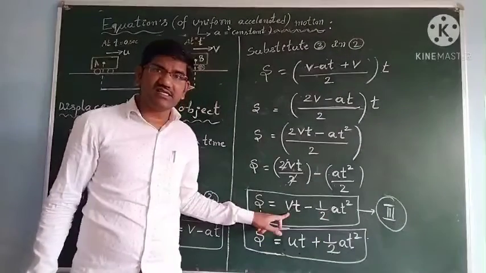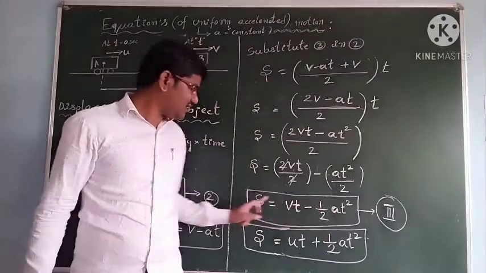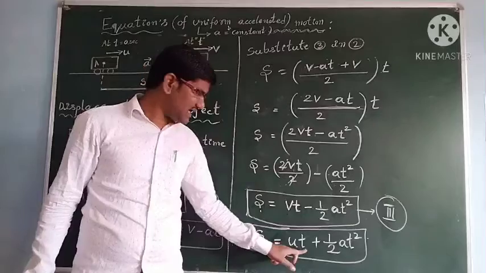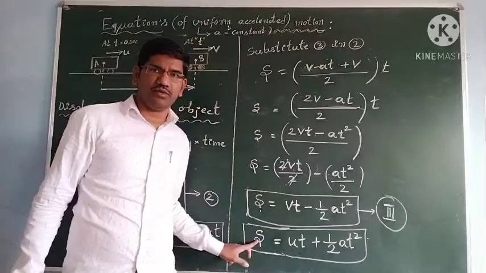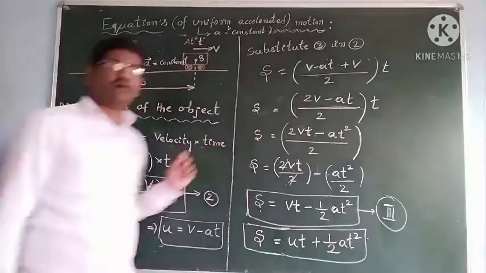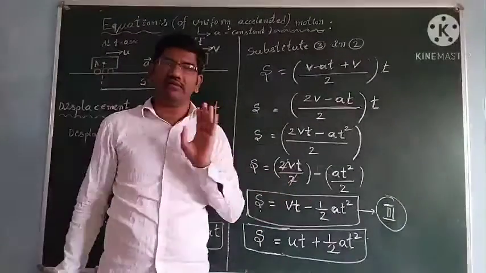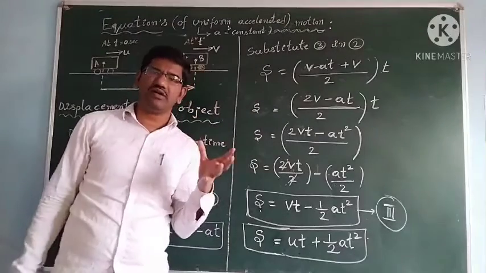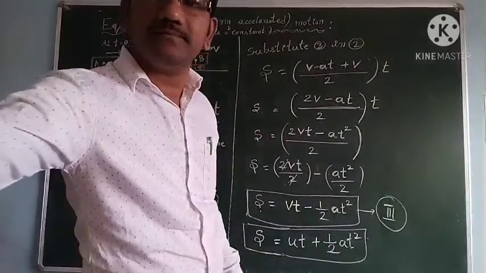If final velocity is known, time is known, acceleration is known, then take this displacement formula. If initial velocity is known, time is known, acceleration is known, then take the other displacement formula. So you see the number of variables, how many quantities are given, and which equation is suitable for us. You think perfectly, we will get the answer.